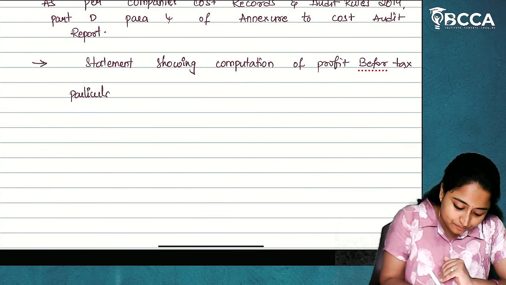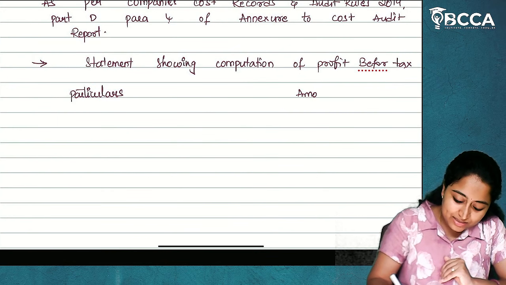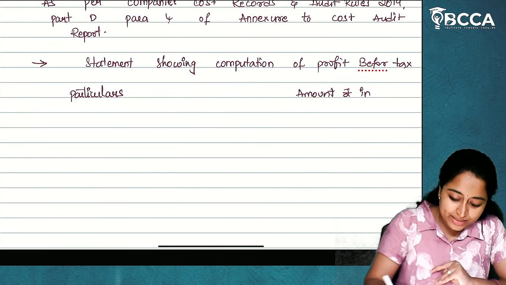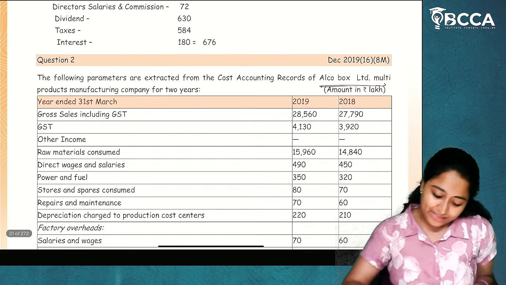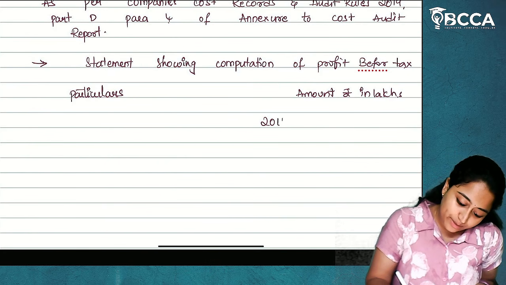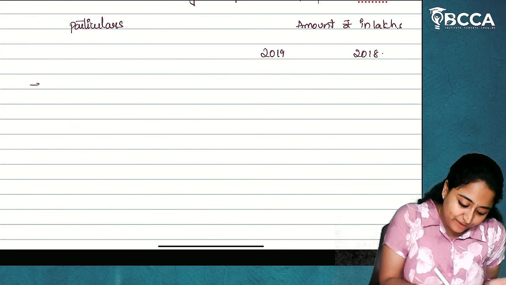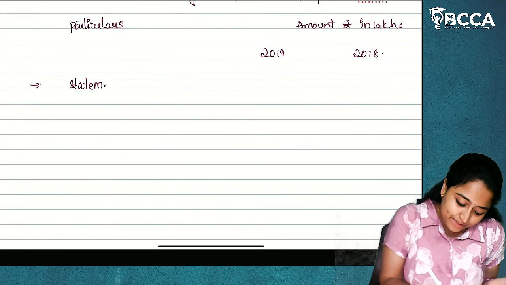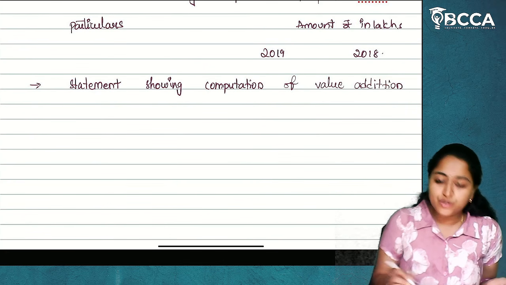And how is your table going to be? Particulars and amount, which is here also given in lakhs, amount rupees in lakhs. You're going to write that down. After that, we have 2 years. One is 2019 and another is 2018. So we'll write 2019, 2018. So this is going to be the first statement. And then the second statement will be statement showing computation of value addition.